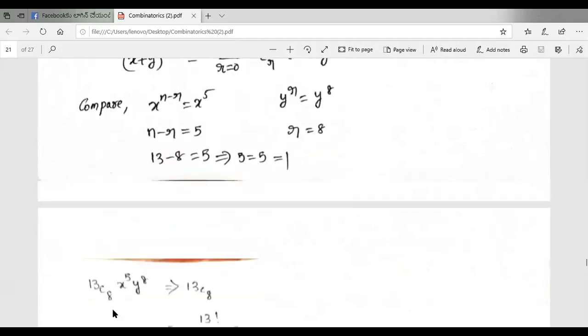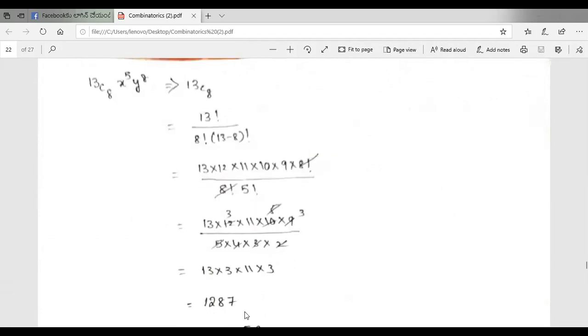So 13 ncr x power n minus r y power r is equal to, so the quotient ఎంత అండి 13c8. We solve this 13c8, that is equal to 1287. The quotient of x power 5 y power 8 is equal to 1287. So 13 factorial means 13c8. NCR formula ఏంటి? n factorial by r factorial n minus r factorial. So 13 into 12 into 11 into 10 into 9 into 8 factorial by 8 factorial 5 factorial.